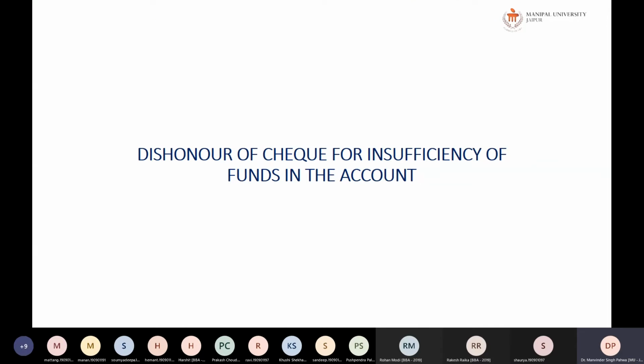Next is dishonor of check for insufficient funds. Now here we have already gone through the crossing of checks. Now we are studying what happens if the check gets dishonored because of insufficient funds. This is the most important section in the entire Negotiable Instruments Act, and normally it is called 138. The case is also called a 138 case because it attracts a criminal liability besides the civil liability. This is one of the very famous and very important sections of the Negotiable Instruments Act.